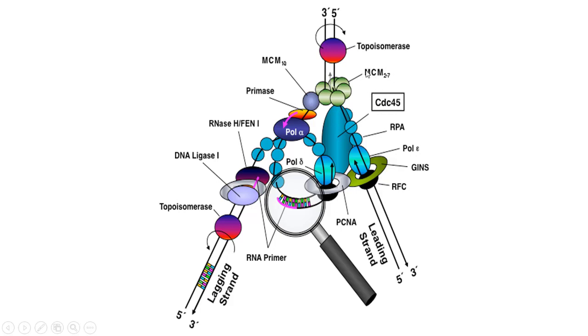CDC and MCM are the recruited proteins which maintain the chromosomal DNA during replication. Topoisomerase plays an important role to release the stress when the helicase activity opens the replication fork. RNase H1 plays an important role in primer removal. DNA ligase seals the nick after the primer removal.